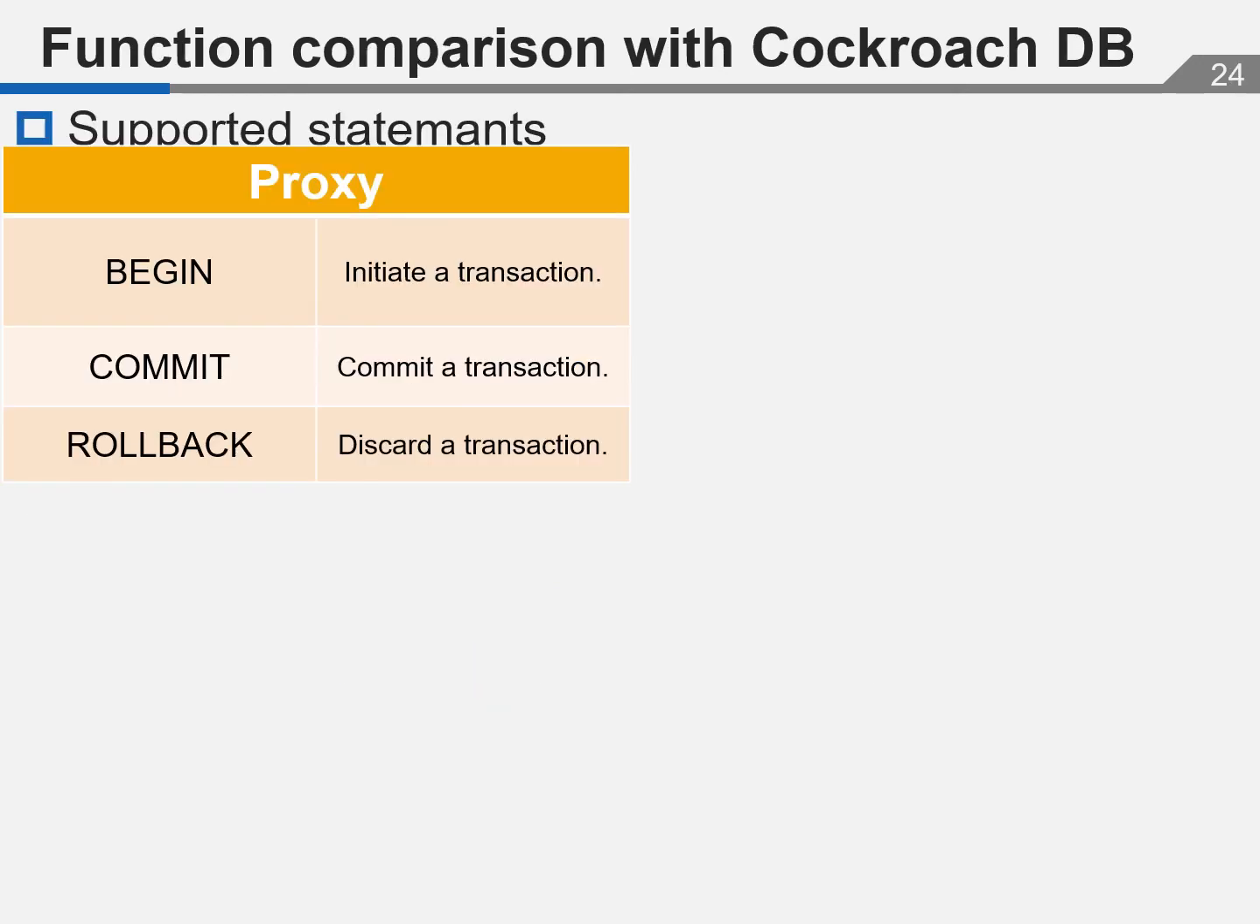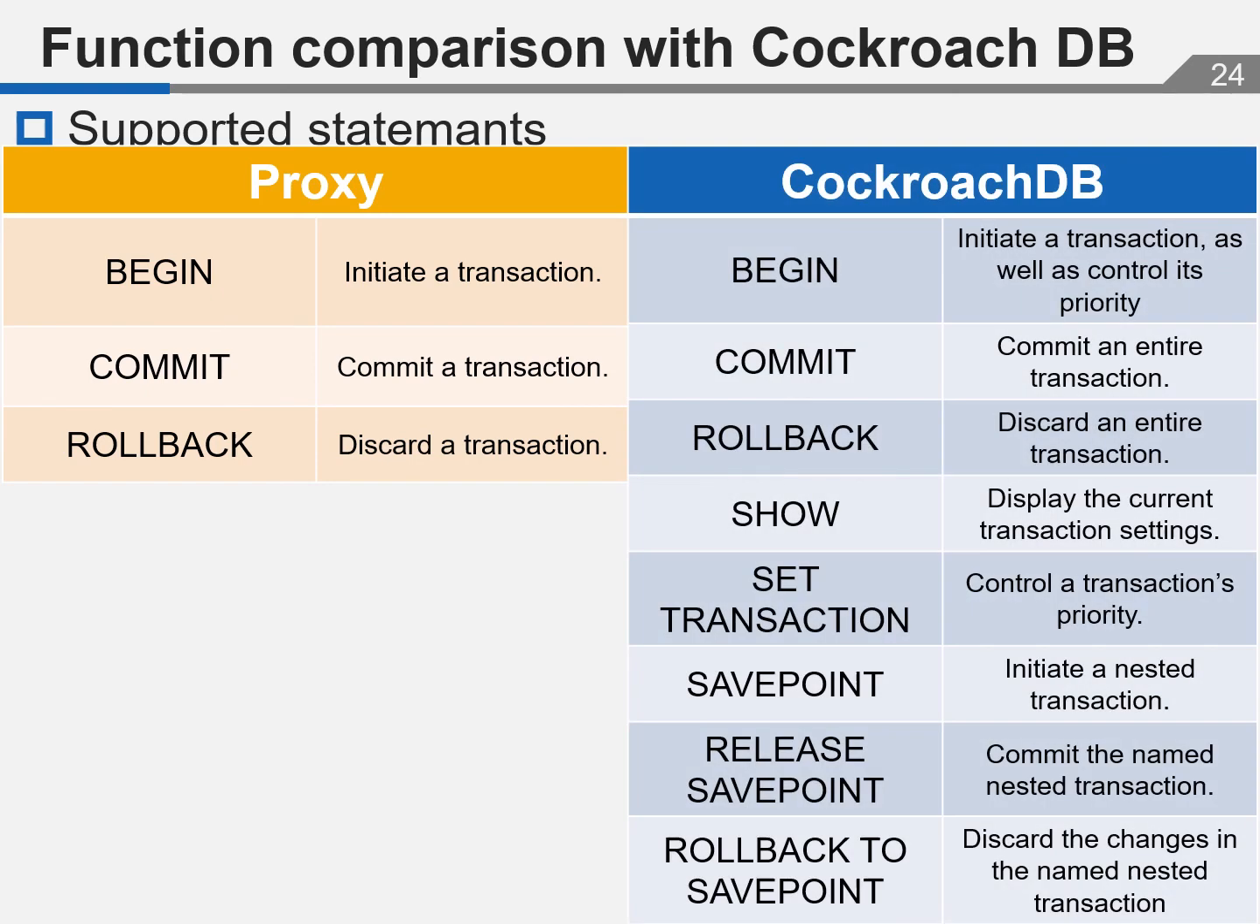The proxy supports begin, commit, and rollback statements. CockroachDB provides transactional features other than begin, commit, and rollback as shown in the table. In addition, CockroachDB has the ability to automatically retry transactions and resolve resource contention required by transactions. Therefore, we consider that the difference in transaction execution time between the proposed method and CockroachDB is due to their functional difference.